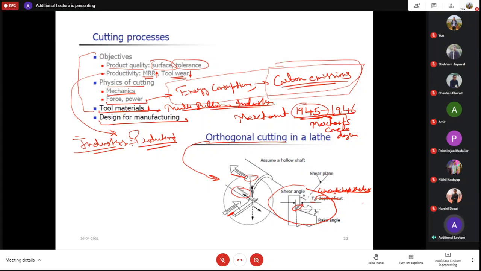This thing you must be very clear about in the merchant circle. People solve numericals by cramming the merchant circle, but when I took them to the machine, they were not able to tell me what the different forces are and where they act. Here thrust force is acting in this direction and cutting force is in the above direction. In orthogonal machining we have only two force components: the thrust component and the cutting force component.